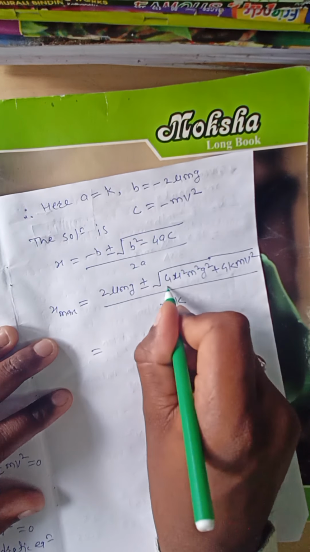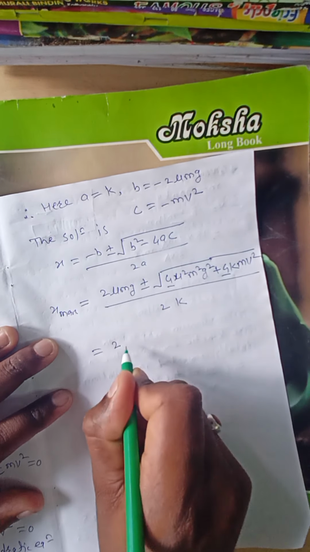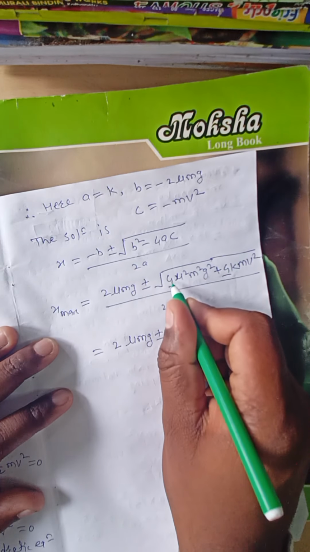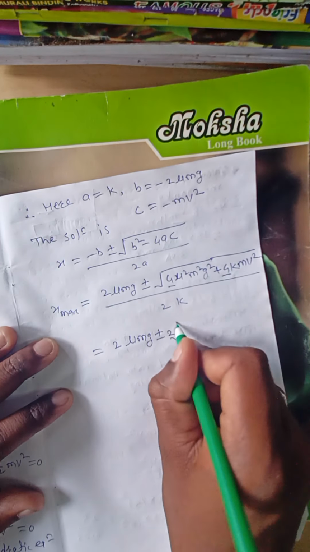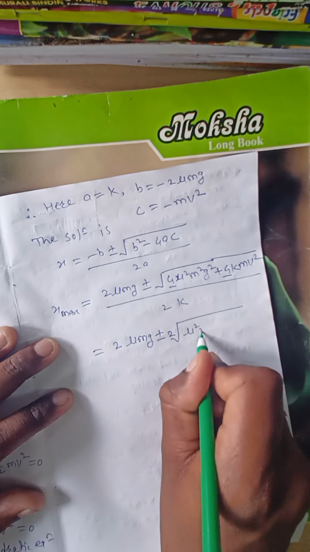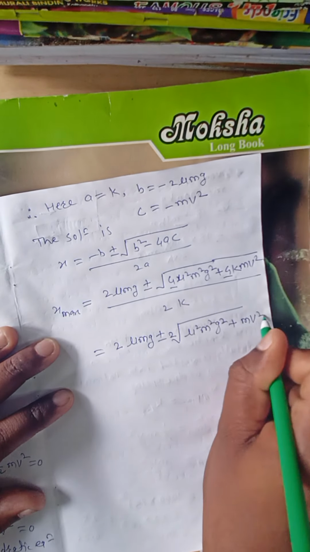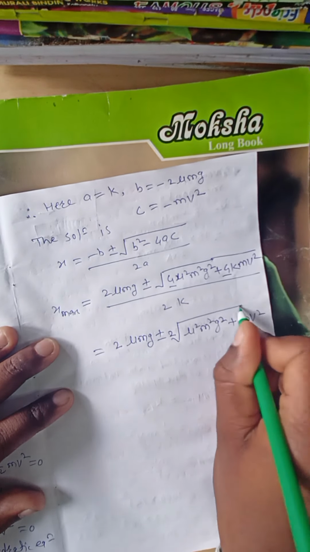Here we have to take a 2 common, therefore 2 mu m g plus or minus, 2 is common, under root 4 is 2, so mu square m square g square plus m v square, divided by 2k.